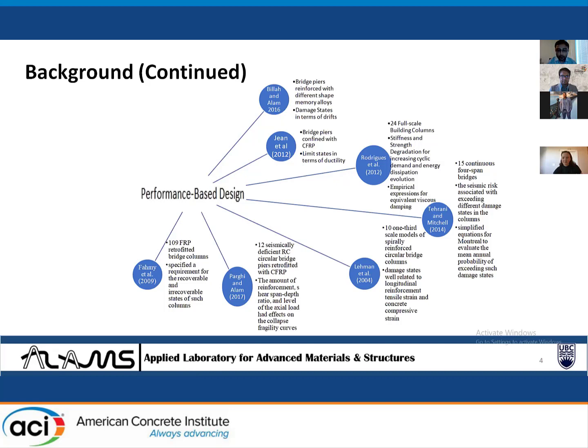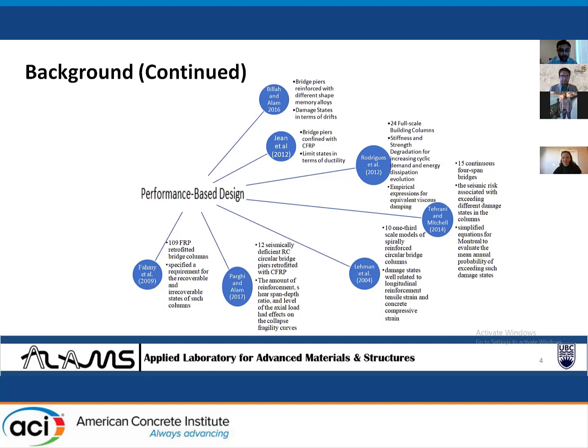Pargi and Alam studied 12 seismically deficient RC circular bridge piers retrofitted with CFRP. They found that the amount of reinforcement, shear span to depth ratio, and level of axial load had effects on the collapse fragility curves.